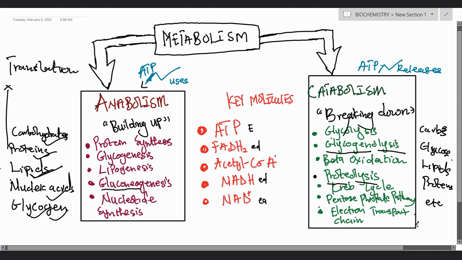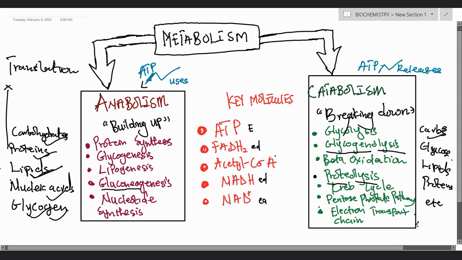So when you hear glycolysis, what are we trying to say? Breaking down of glucose. So here we capture the carbohydrates. Remember that glucose is an example of carbohydrate, or is the basic unit of carbohydrate, because glucose is a monosaccharide. So we have glycolysis, breaking down of glucose.